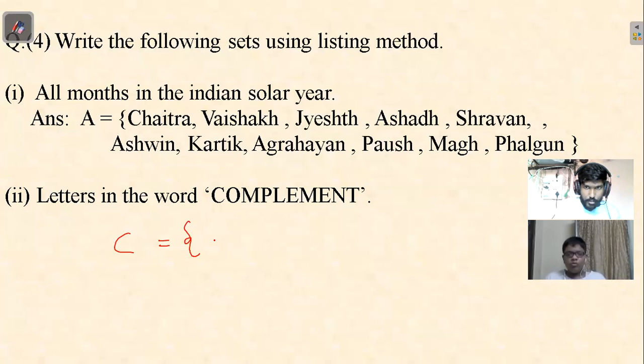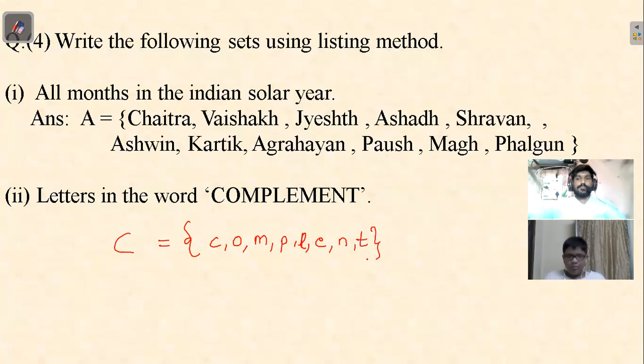Should I write it in capitals or small? C, O, M, P, L, E, N, T. Good, write it.